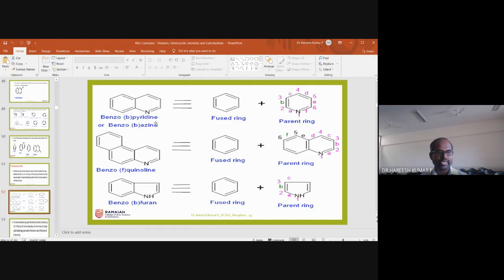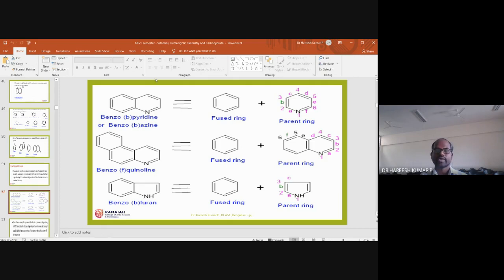So B position is fused, and then pyridine. That is the reason it's called benzo[b]pyridine. Otherwise, you can also write benzo[2,3-b]pyridine.